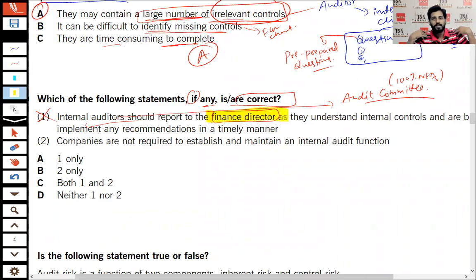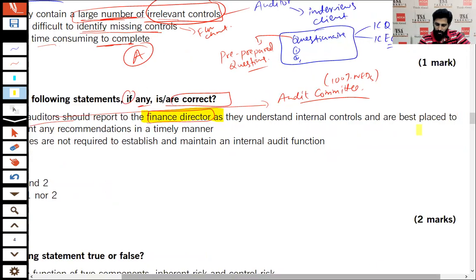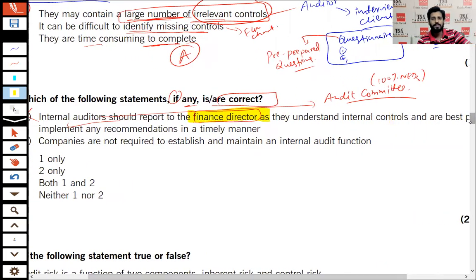For example, if I am the CEO, the head of the department, or the finance director and the internal auditor is reporting to me, if the report contains my mistake, I can easily hide it. So the internal auditor should not report to the finance director. Anyway, you have to read the complete statement. Number 2.